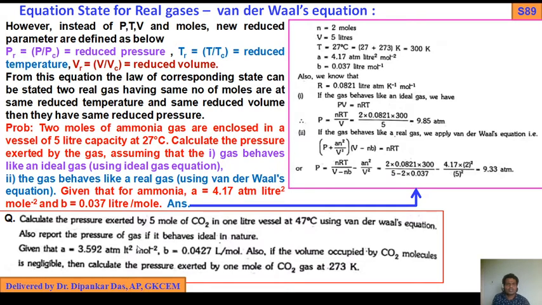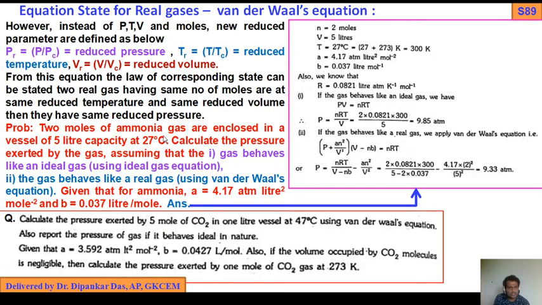Before going to solve any problem, we should first read the problem two to three times. Then you first write down the given data from the problem. After writing the given data, you write down the corresponding equation which is relevant to solve this problem. So 2 moles of ammonia, so n equals 2. I think that will be no problem.